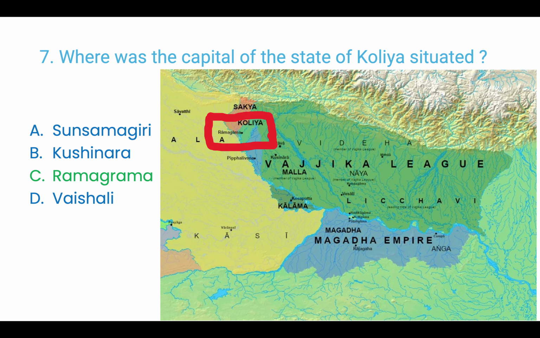Question 7. Where was the capital of the state of Kolia situated? A. Sunsumagri, B. Kushinara, C. Ramgram, D. Vaishali. Answer is C. Ramgram.